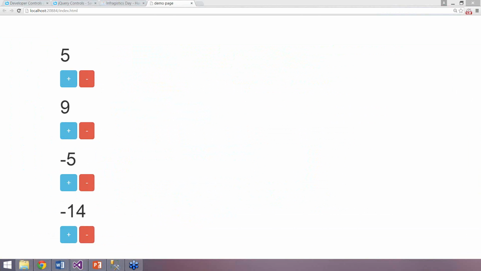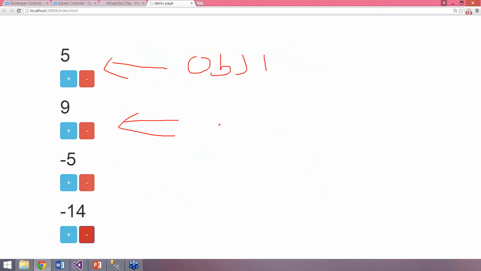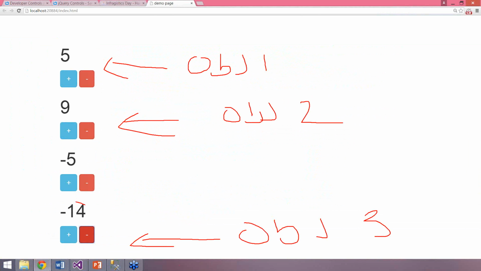So the message is that each time you use a controller, it creates a new object of the controller. You see here it is object 1, here it is object 2 of the same controller, and here it is object 4. That is why when you change a value in one controller element, it does not affect the value of another controller object. To summarize, a controller is a JavaScript constructor function, and AngularJS creates an object of the controller each time you use it on your view.